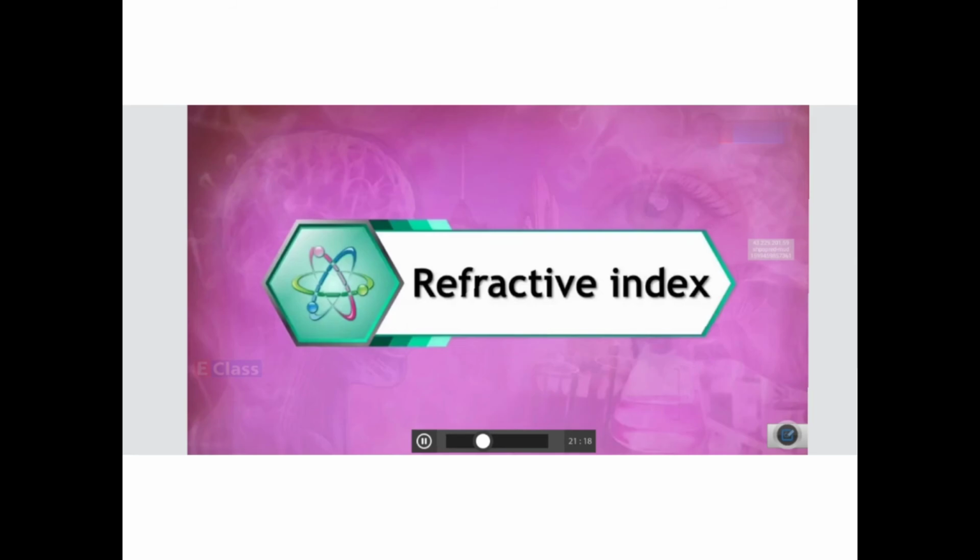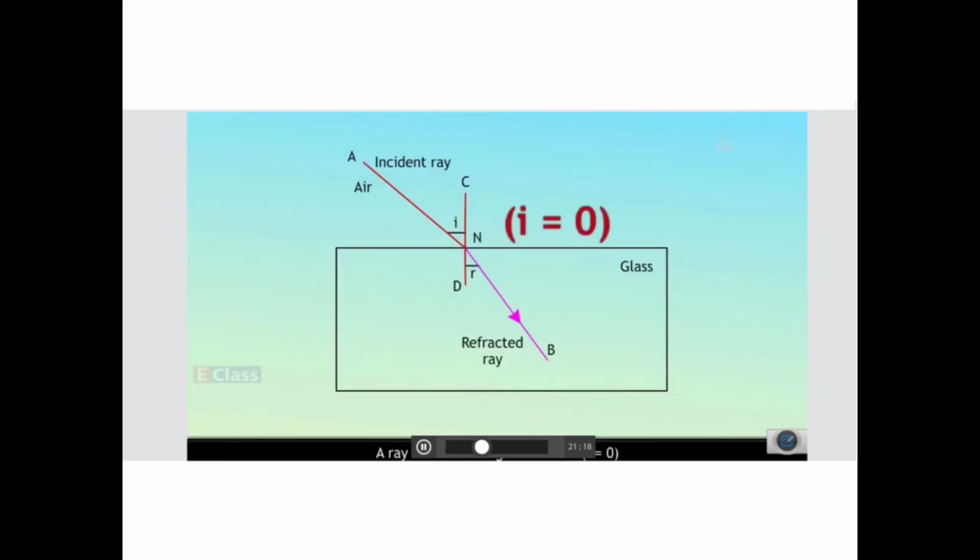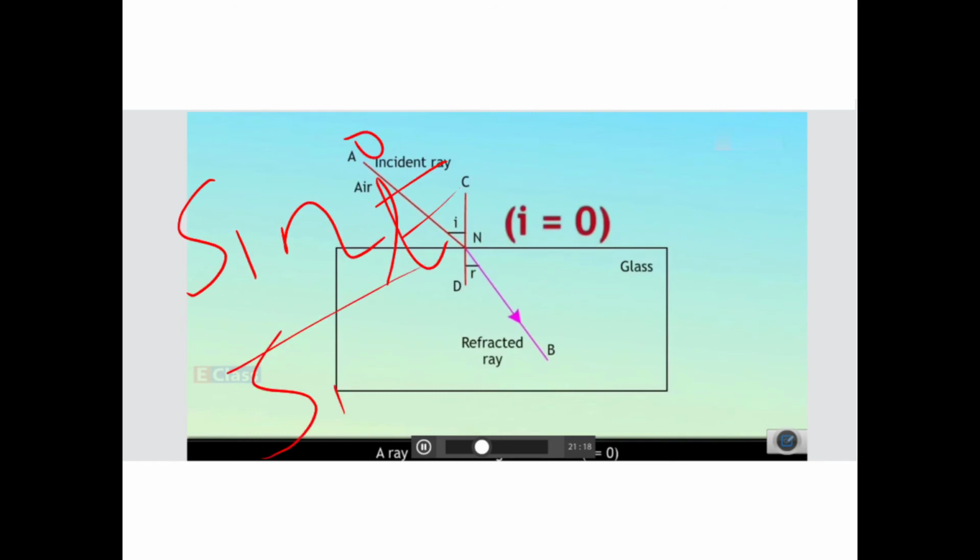Now the second law says that for a given pair of media, here air and glass, the ratio sin I upon sin R is constant. Now you have sine, cos, tan, etc. in geometry, which you studied last year in the second term. So sin I upon sin R, this ratio is constant.